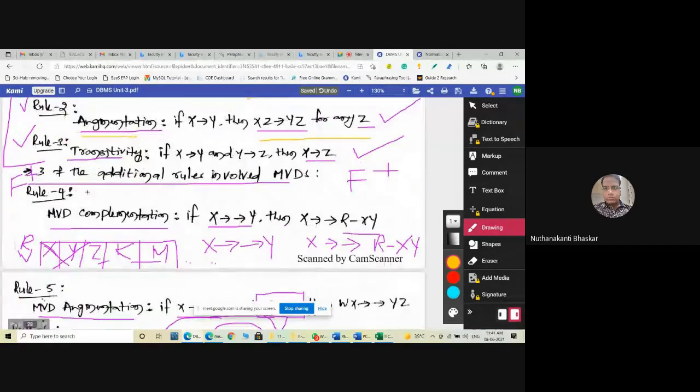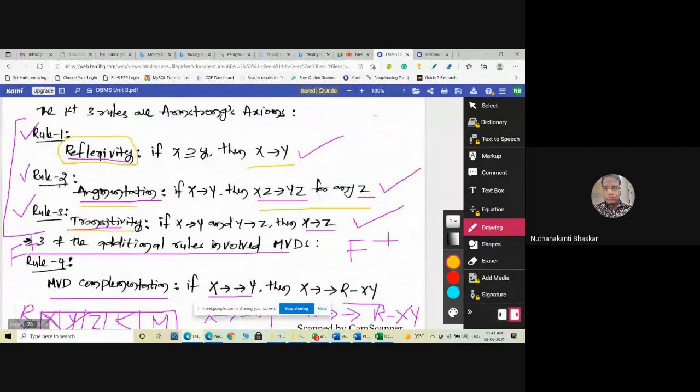And transitivity also. These same formulas we can use for multi-valued functional dependency identification. The same Armstrong axioms we can use. Clear?